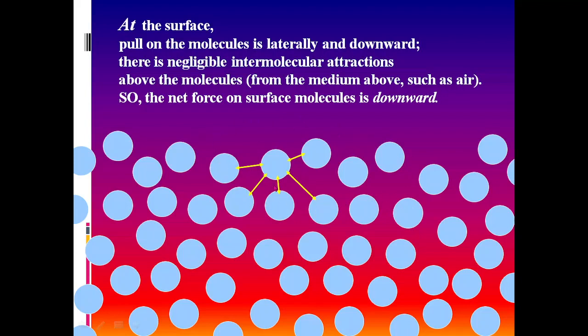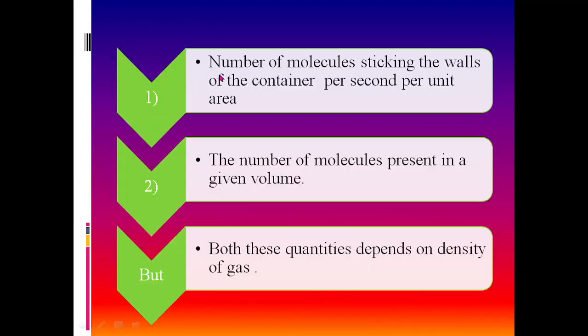Therefore, the excessive pressure is experienced by the molecules which are near the walls of the container, and this excessive pressure is directly proportional to the number of molecules striking the walls of the container per second per unit area, and secondly the number of molecules present in the given volume. Excessive pressure depends upon these two quantities. Number one, gas molecules are continuously moving.